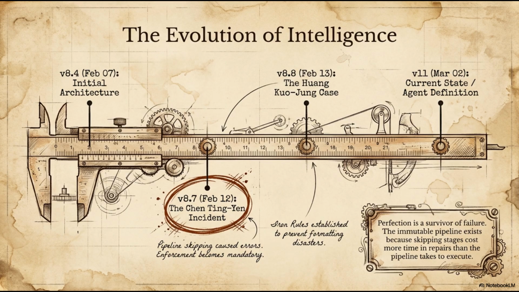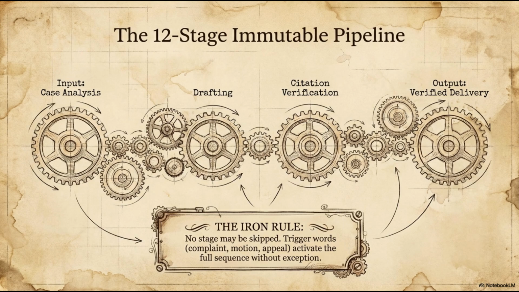Stage 4 is authority research. For each legal issue, the system searches for relevant statutes, regulations, and case law. And here's the critical part. It only uses verified legal databases. No general internet searches. No Wikipedia. No AI-generated summaries of cases. Stage 5 is argument construction. This is where the actual legal reasoning takes shape. For each issue, the system builds an argument following the standard legal analysis framework. Rule, application, conclusion.